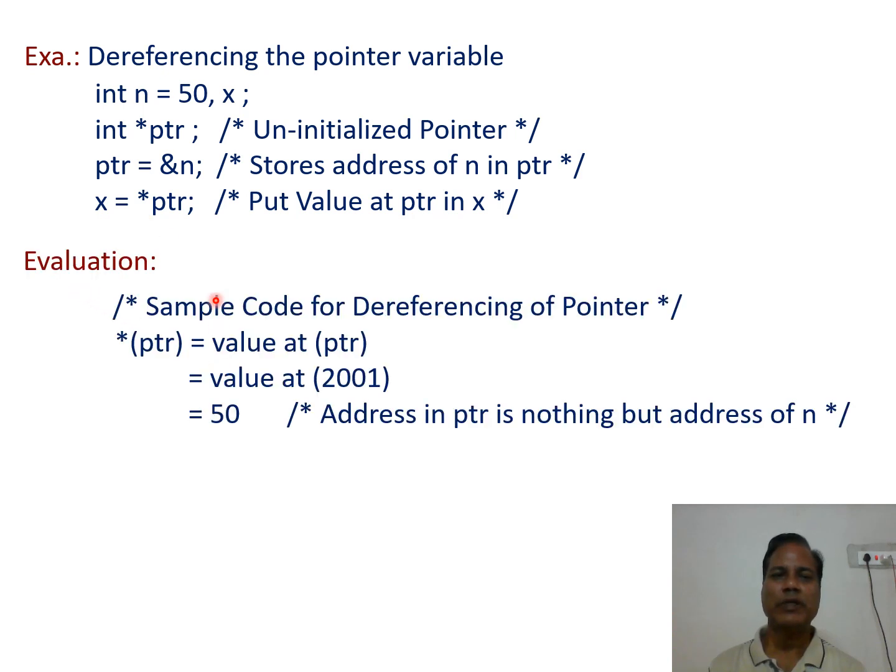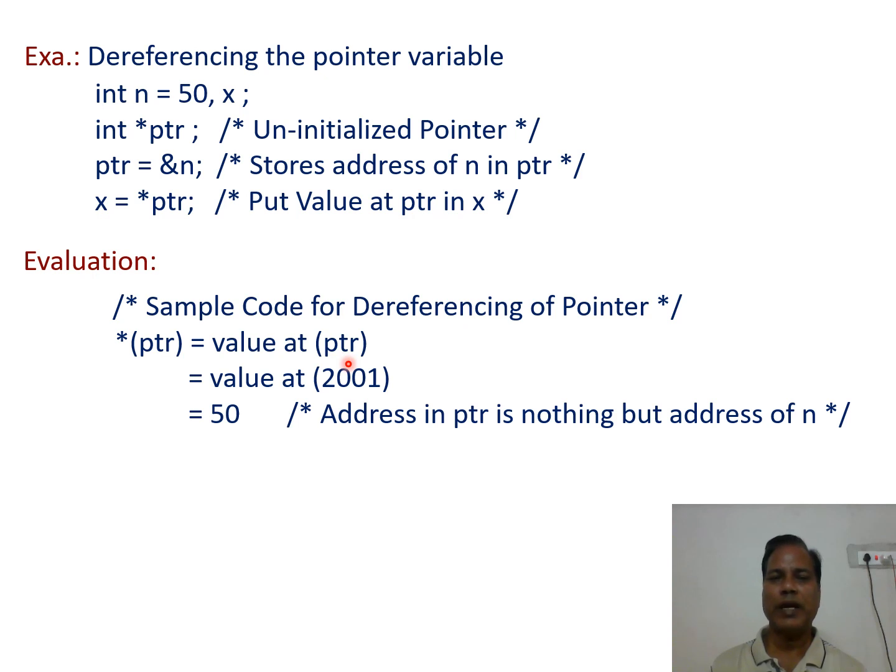So evaluation, sample code for dereferencing of the pointer. Information about this is written here, and the explanation about that is written. *ptr means the value at ptr.